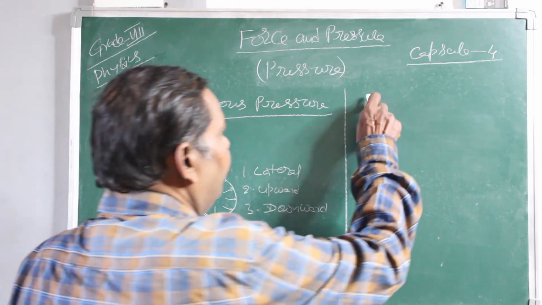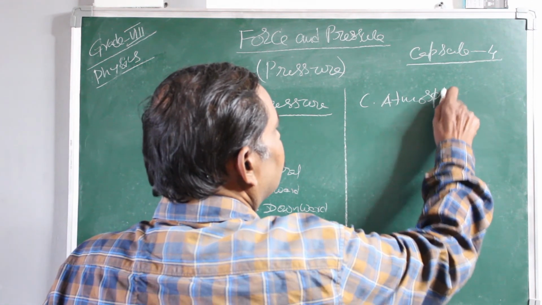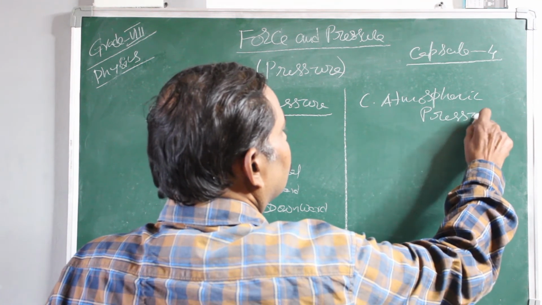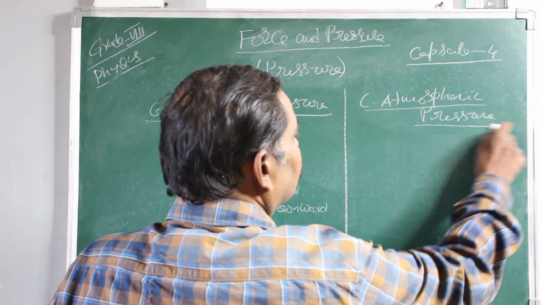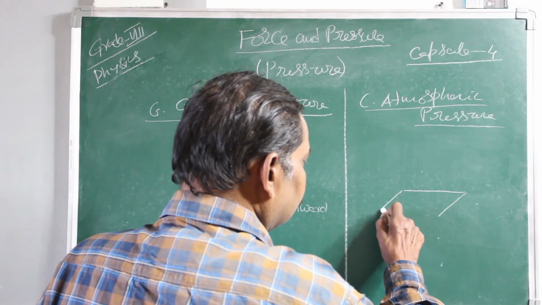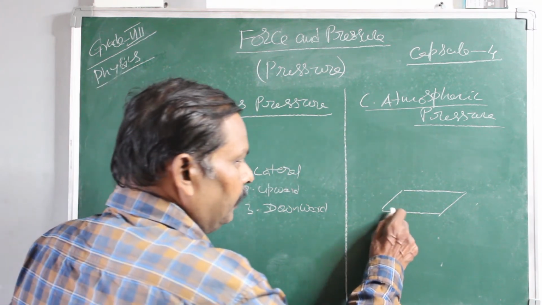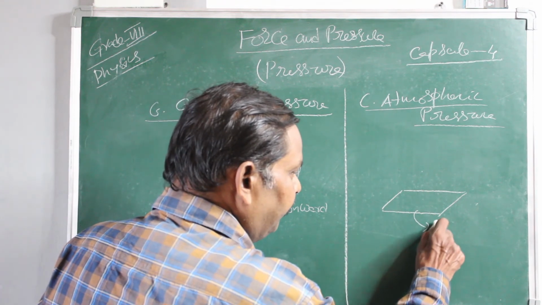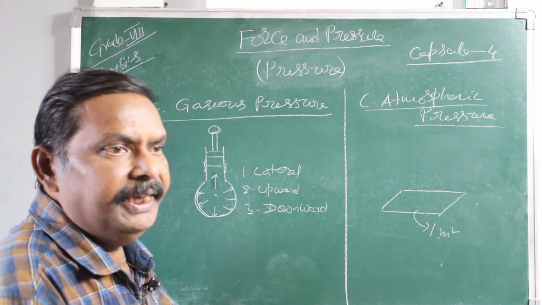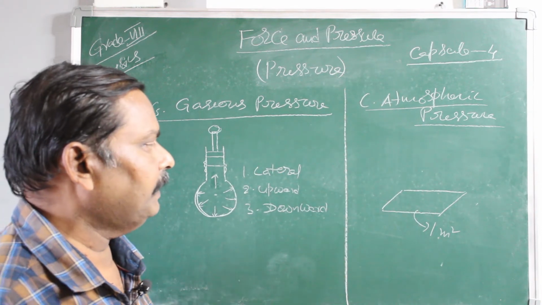Next is atmospheric pressure. Let us take a plane surface with an area of 1 meter square. Let us assume an air column above this particular area.